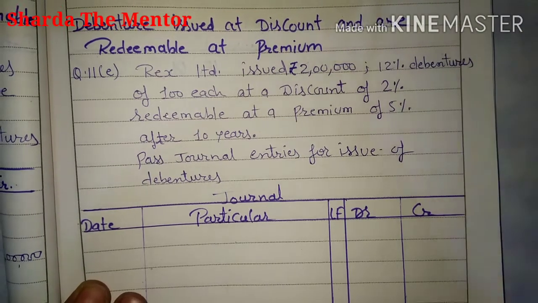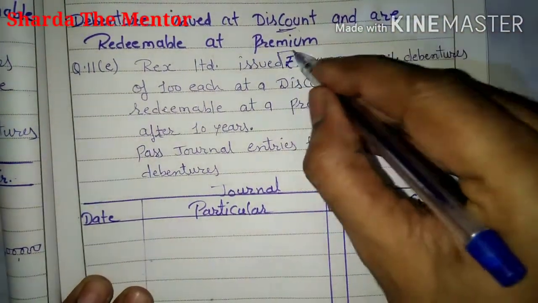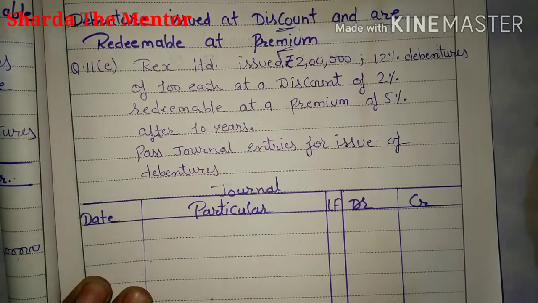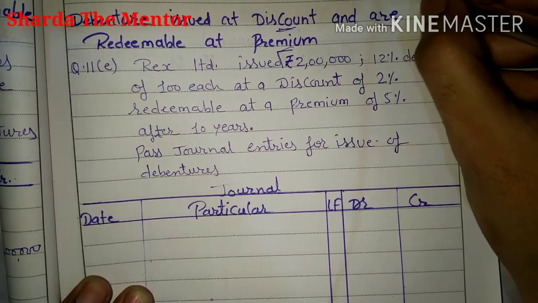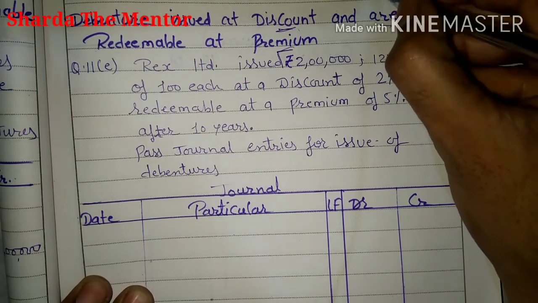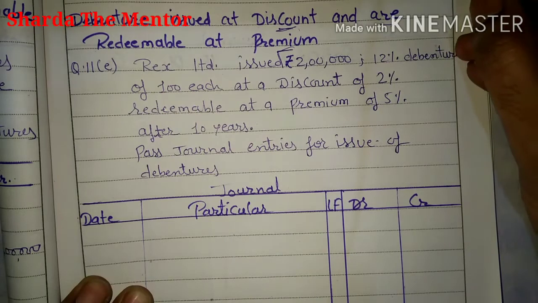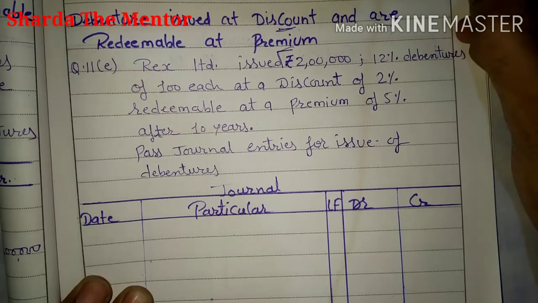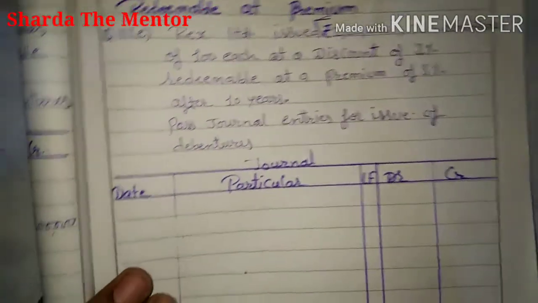That is the next condition, that debentures are issued at discount and are redeemable at premium. So here you are issuing the debenture at discount, suppose at 95, that is the issue amount, but when you redeem, suppose at 5% premium, the redeem amount will be 105. In that way you have to pass the entry.